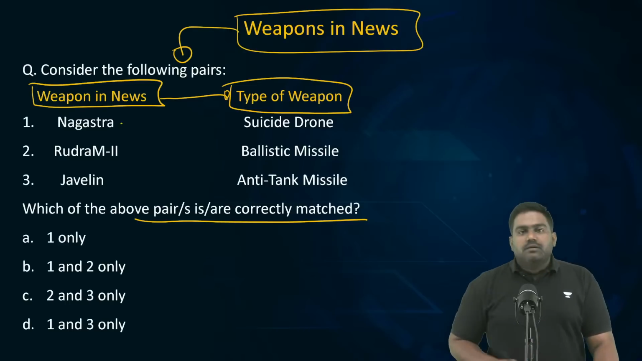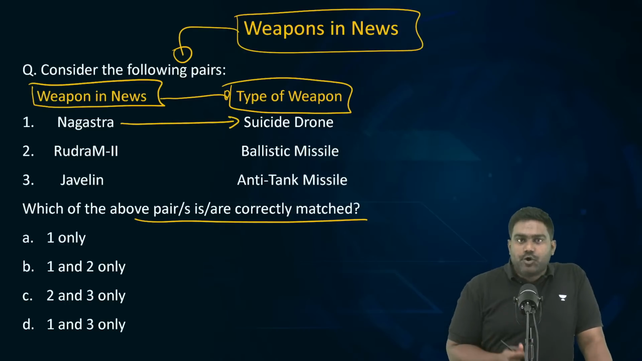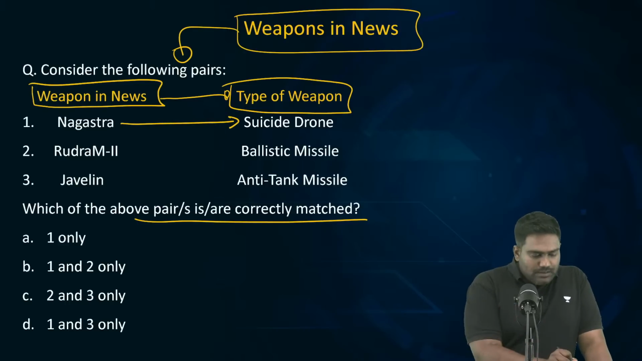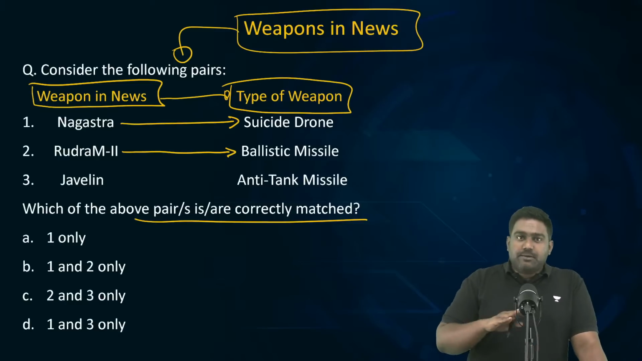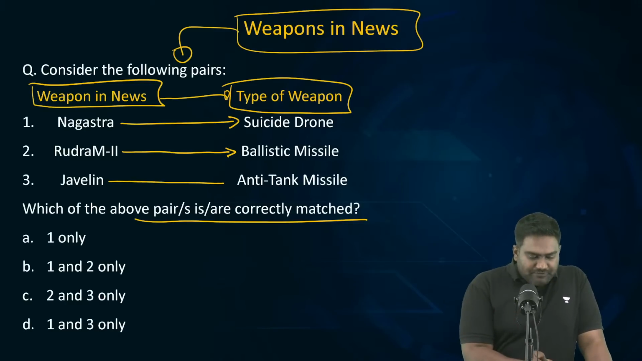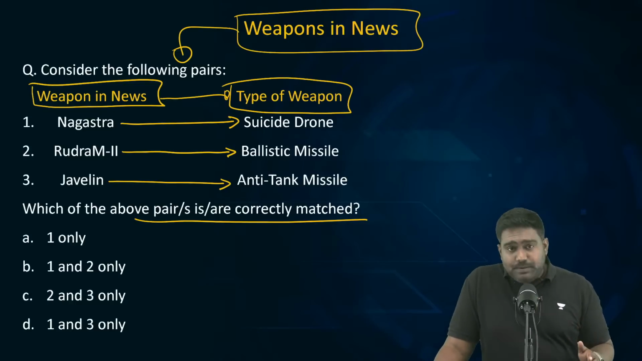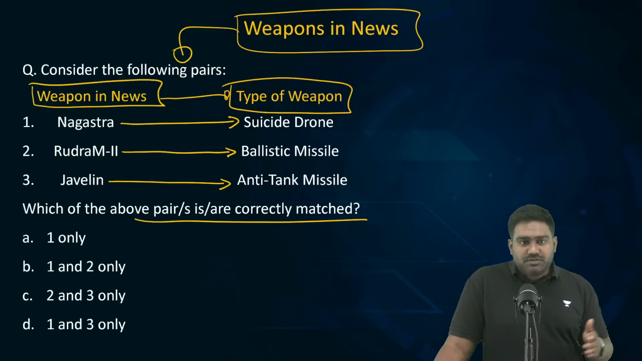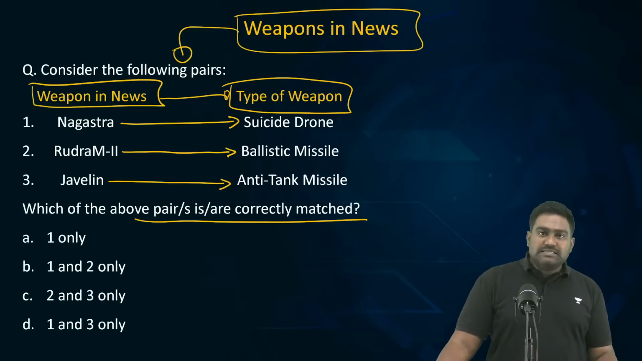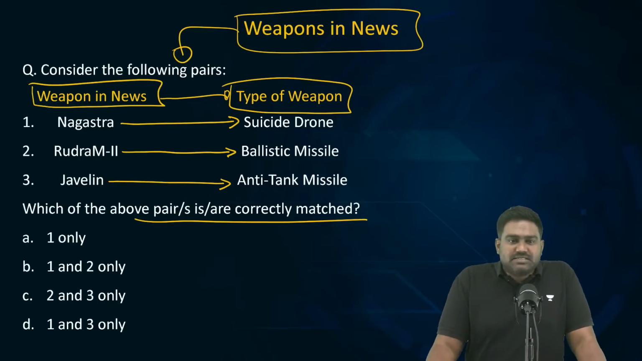Nagastra has been described as a suicide drone, a kamikaze drone. Rudram 2 has been described as a ballistic missile. Javelin has been described as an anti tank missile. So, which of the pairs is or are correct? Which of them are correctly matched? Let me know the answer, then I'll explain what these weapon systems are and why they are in news.